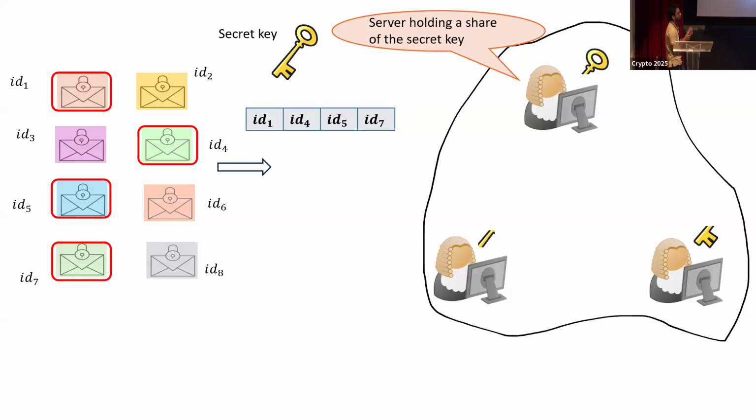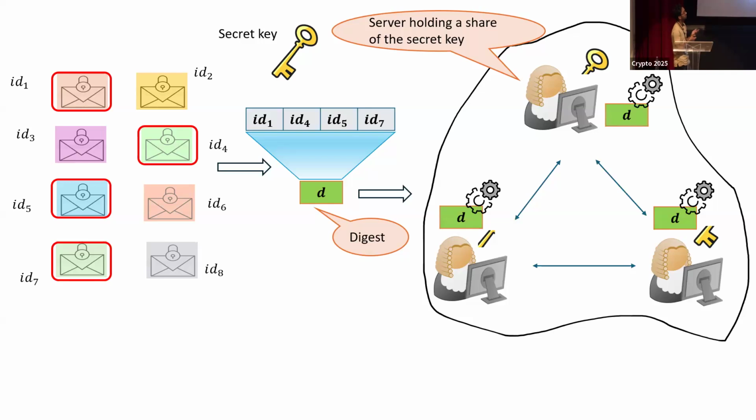Now we select some subset of these ciphertexts, and we want to decrypt them efficiently. As a first step, we take the IDs of the ciphertexts that we want to decrypt, and we form a succinct digest out of them. Think of a Merkle hash for now, just as an intuition. Then this digest will be passed on to the servers, and they will do some kind of processing on this digest. Now, the digest itself is constant size and small, independent of the batch size, so this processing is also constant size processing.